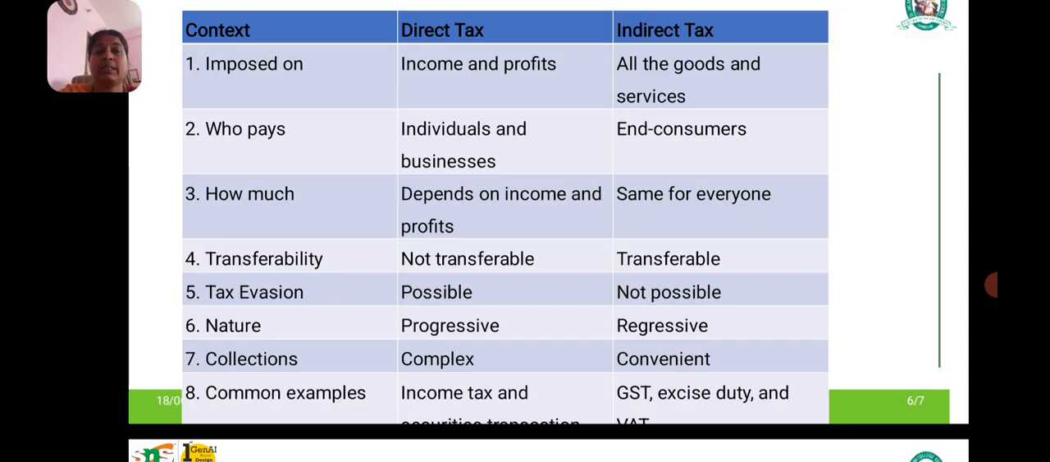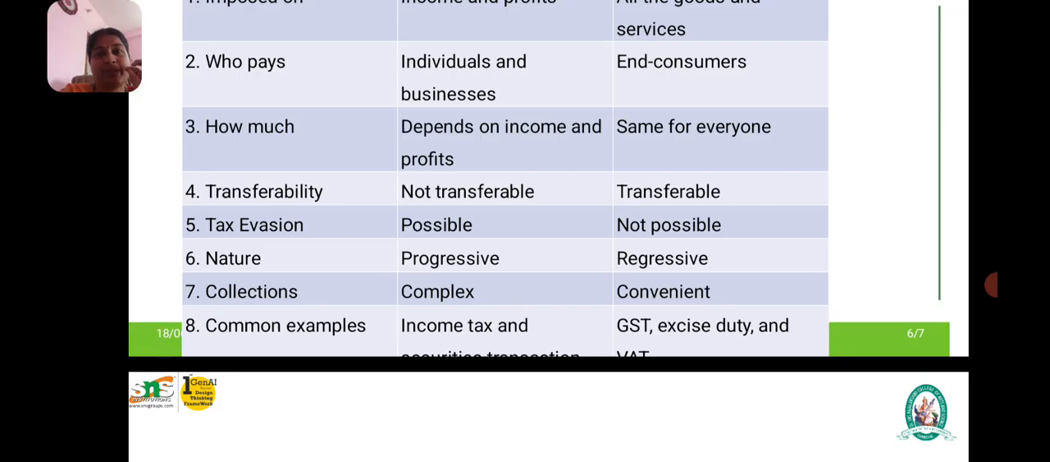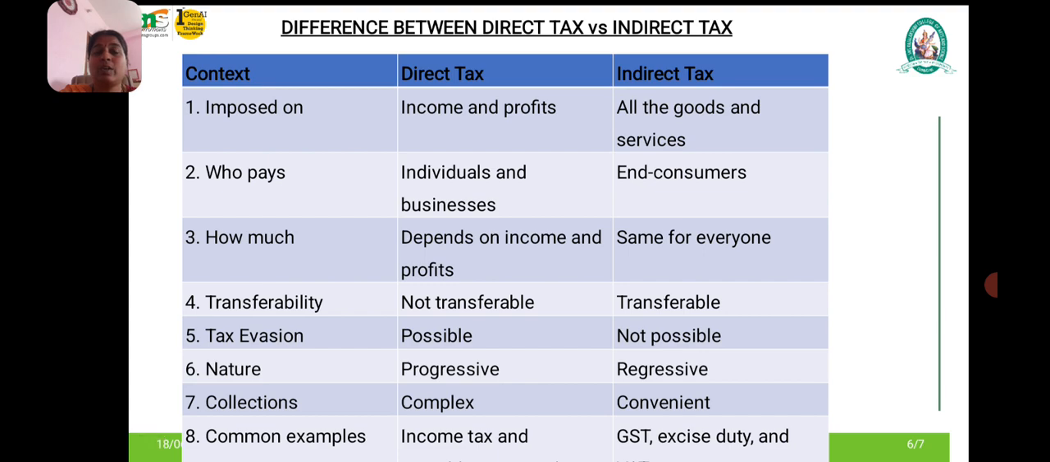Collection. Direct tax collection is complex, as many calculations are involved. But indirect tax collection is very convenient because it is added along with the price of the product. A common example of direct tax is income tax. Common examples of indirect taxes are GST, excise duty, VAT, customs duty, etc. I think you have understood the concept: the types of indirect tax and the difference between direct tax and indirect tax.